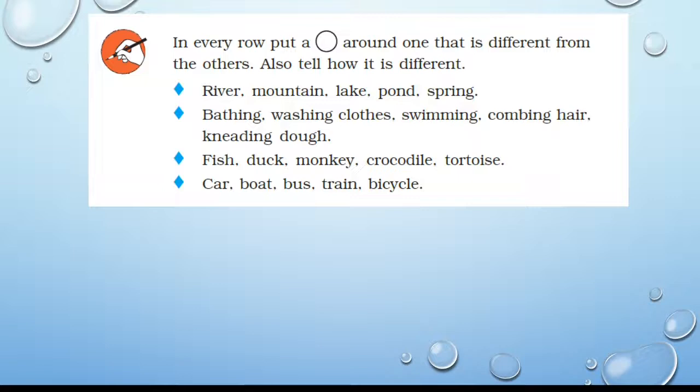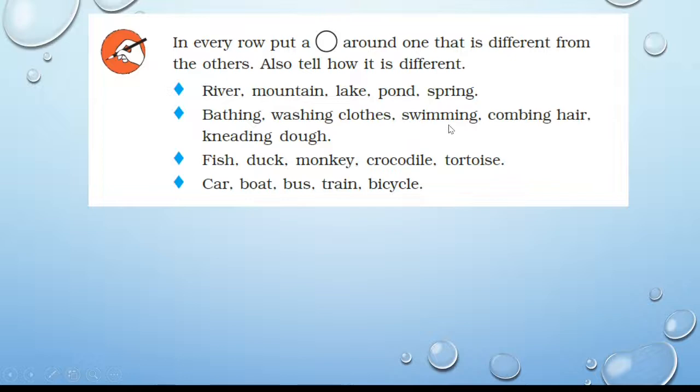Next, in every row put a circle around the one that is different from the others. Also tell how it is different. First, river, mountain, lake, pond, spring. Can you tell which is different? Mountain is different because river, lake, pond, spring are places from where we get water. These are the names of places from where we get water.